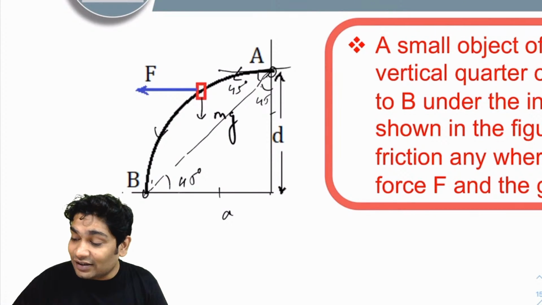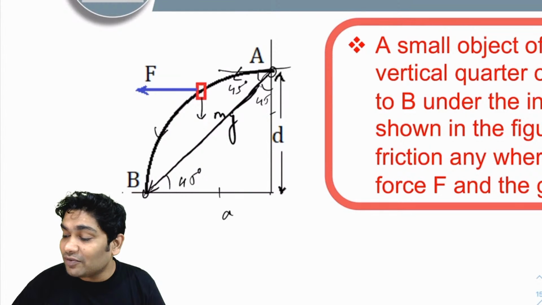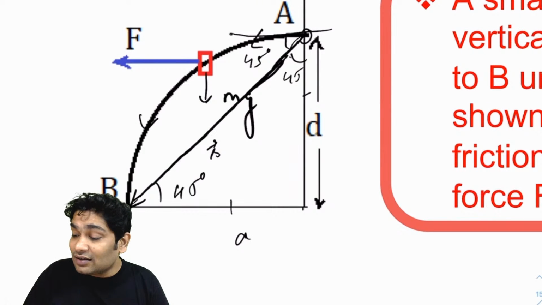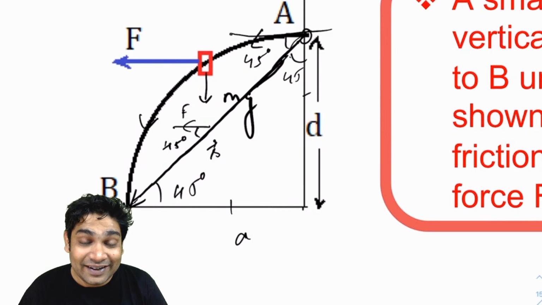This is your S vector. This is the displacement vector. If this is the S vector and the F vector is horizontal, what is the angle between these two? 45 degrees, not 90. Yes, 45. So F into root 2 D into cos 45, which will be 1 over root 2.